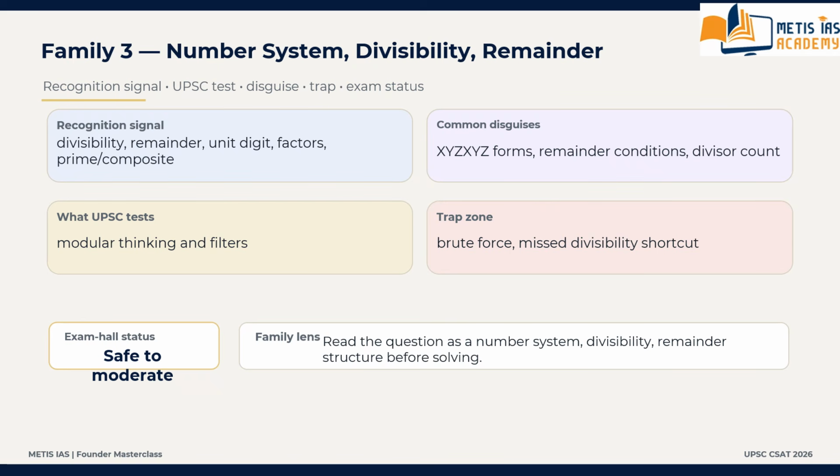The recognition signal is what? Whenever the question mentions divisibility, remainders, unit digit, odd even, prime composite, factor count, LCM, or HCF, when these signals appear, you have to identify it as the number system, divisibility, remainder family.